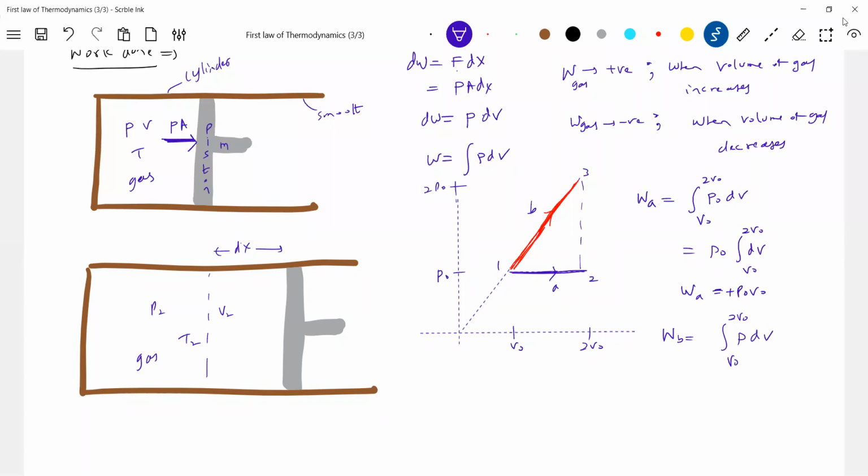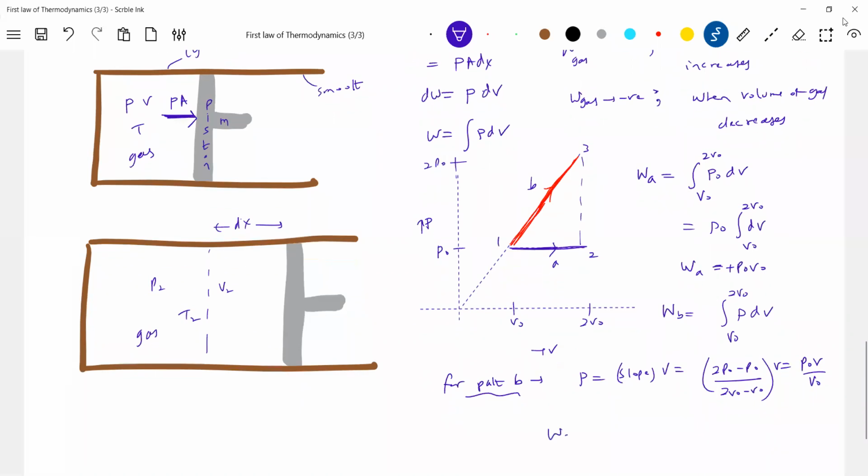Here pressure and volume are related. Can we bring any equation? So the expression for path B. For path B, pressure is equal to the slope. Anybody? Slope. It's a straight line passing through the origin. So the slope will be 2P naught minus P naught over 2V naught minus V naught. Okay, this is the expression for pressure.